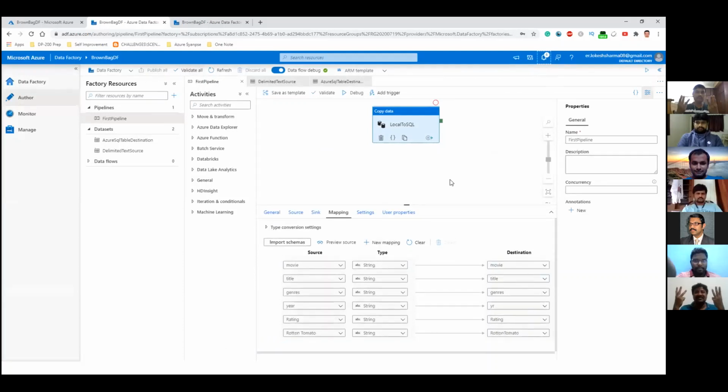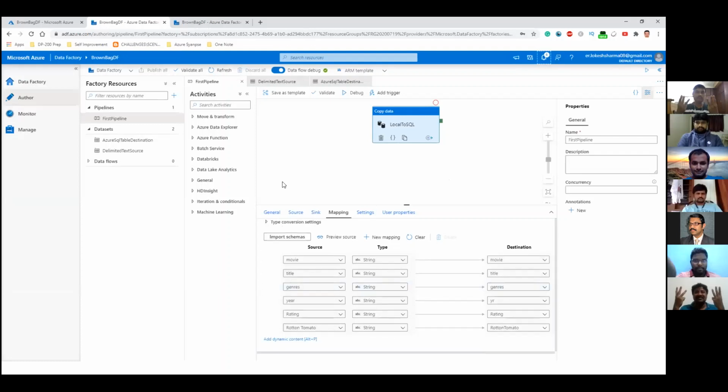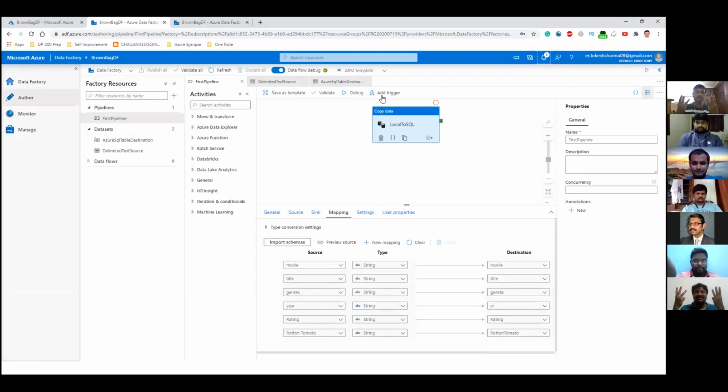So now the publishing part has been done. So everything is ready for the data movement to start. So let's try to trigger it, or let's try to execute it. So you have 2 options here. One is trigger now, which means that you can trigger this pipeline now, or you have an option of new or edit. So what if we do new or edit?